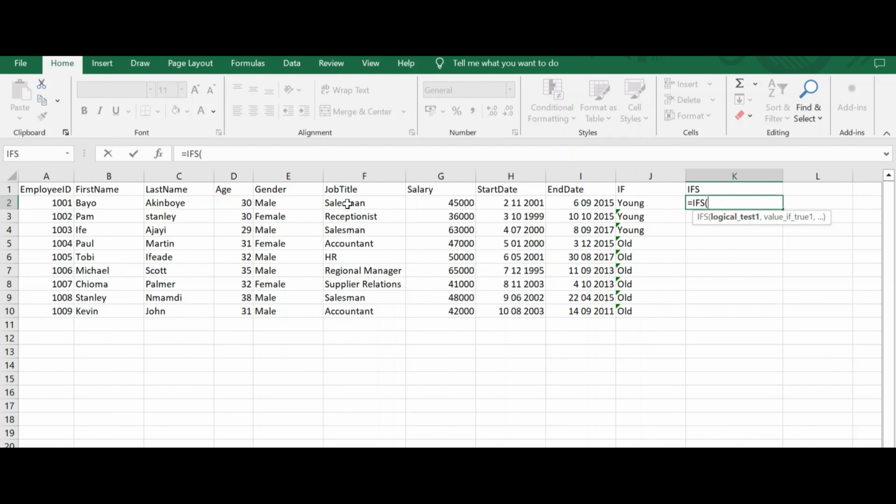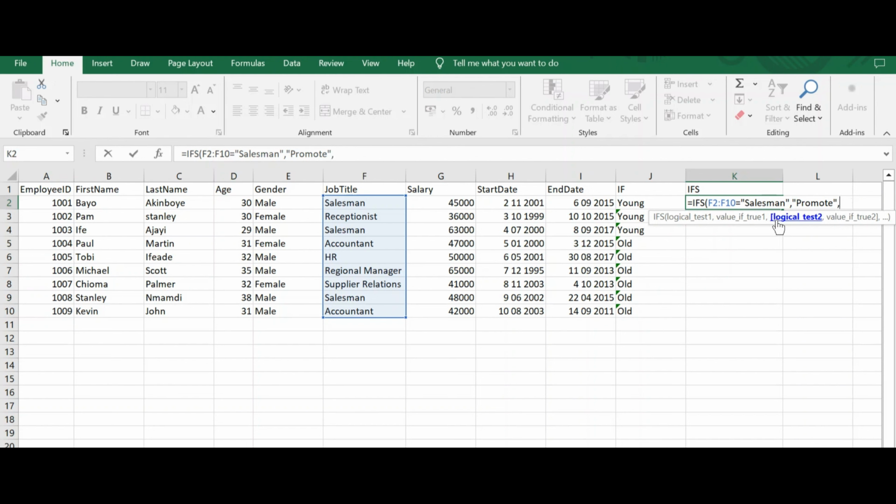Now I will do this with salesman. I select the job title and put equal to, put my sign. So I tell it that if you see salesman, comma, it asks me for the value if it's true, what should it return? I put promote. That means anywhere you see salesman, it should put that they should be promoted. I put comma.